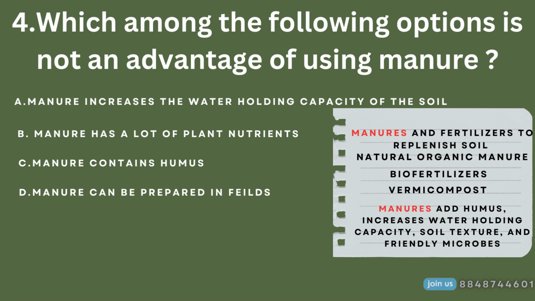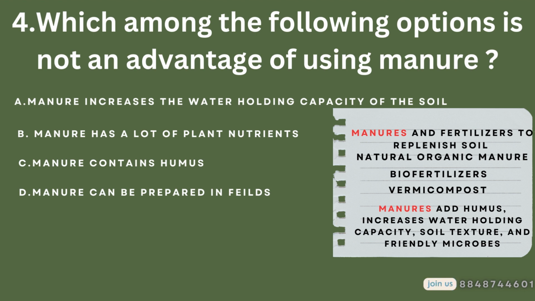What is a green manure? Green manure would mean green things. What is a green thing in the field? It's a crop. So when the harvesting is done, that green thing, that crop is buried into the soil so that it enriches the soil. What's a biofertilizer? Biofertilizers are nothing but nitrogen fixing organisms which are widely used. Example would be Azotobacter, blue-green algae, Rhizobium, etc. What's a vermicompost? It's a type of compost which is made using earthworms.